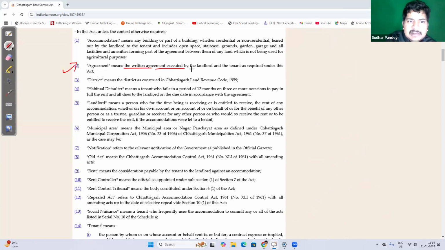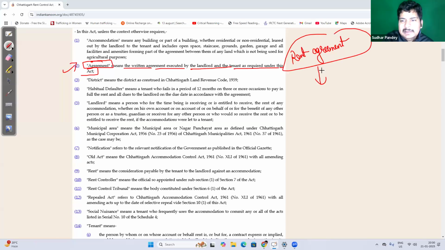Now, next, agreement. Agreement means written agreement executed by the landlord and tenant as required under this act. So it is very much simple. Here, agreement refers to rent agreement, right? So in Chhattisgarh, what is rent agreement?